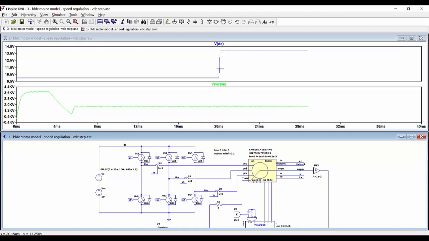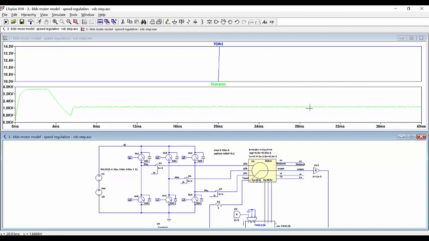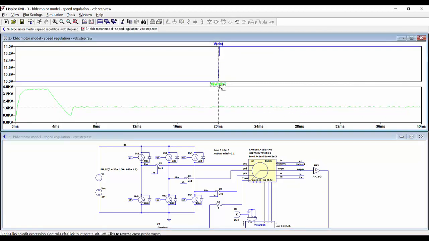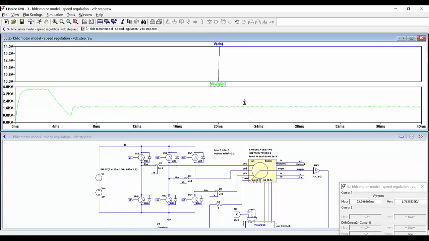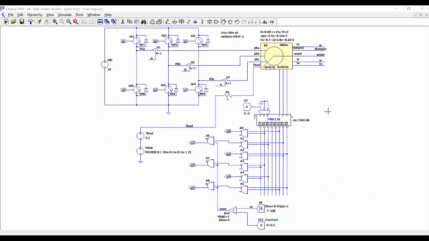So we can see how after the initial transient we get here the desired value of the angular speed, and then we have here the step up transient at the input of the DC voltage, and we see how the angular speed keeps almost constant. So we have almost the same value before and after the transient at the input. So in principle our compensator is well designed. Now let's try another example.